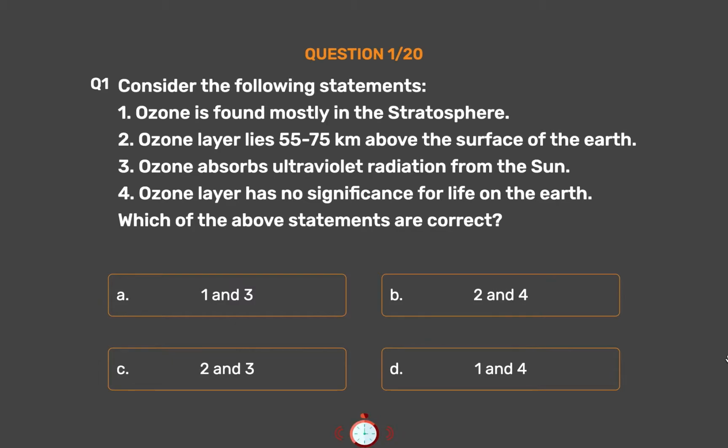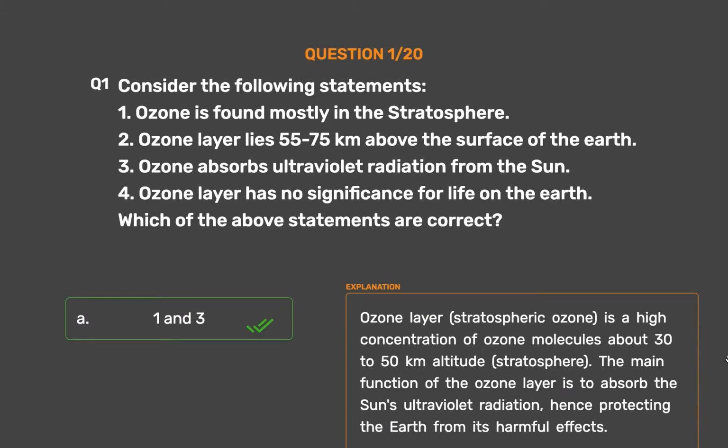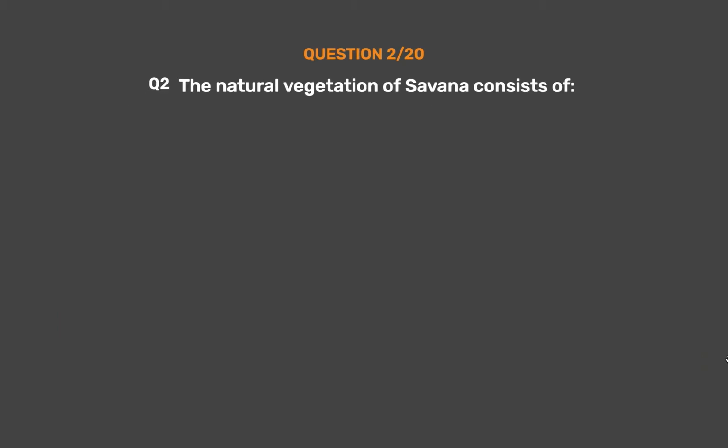The correct answer is Option A, 1 and 3. Ozone layer, stratospheric ozone, is a high concentration of ozone molecules about 30 to 50 kilometers altitude, in the stratosphere. The main function of the ozone layer is to absorb the sun's ultraviolet radiation, hence protecting the Earth from its harmful effects. Question number 2.